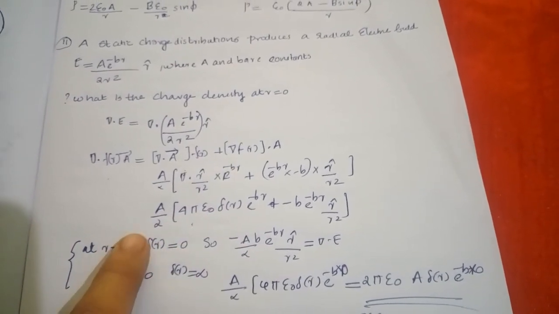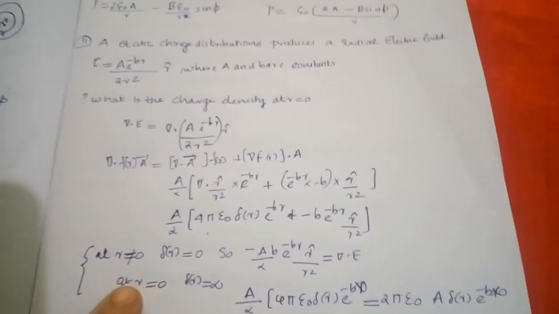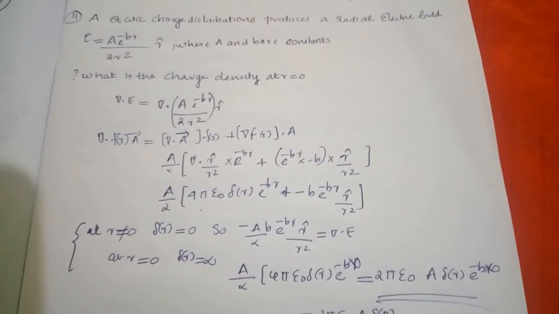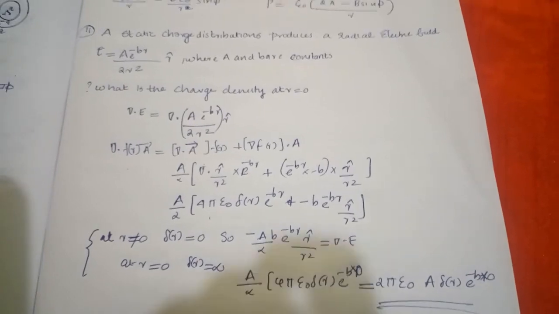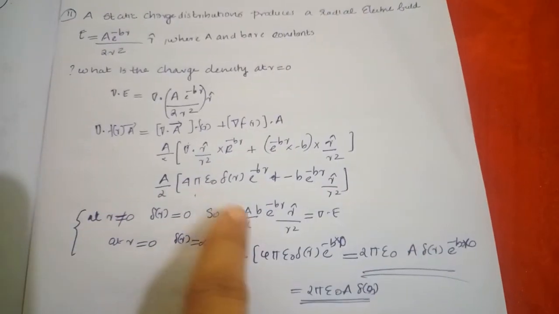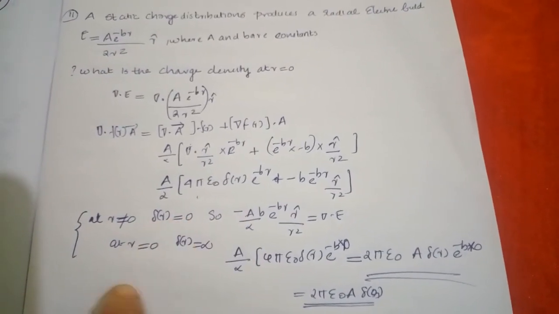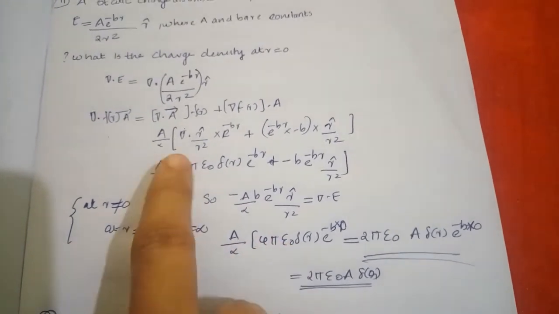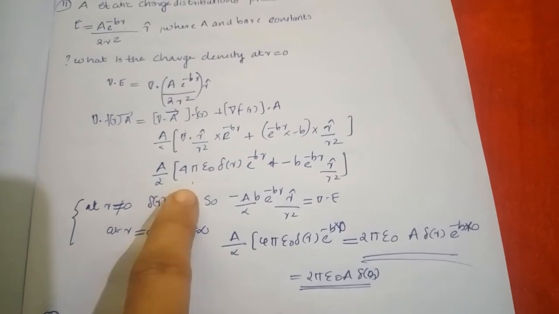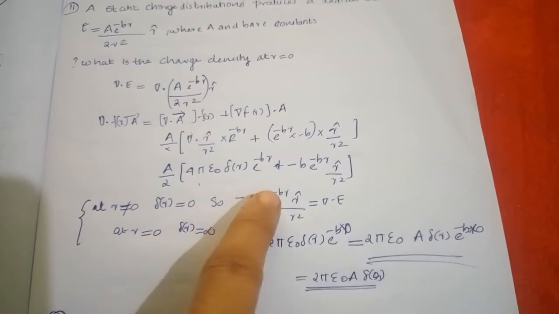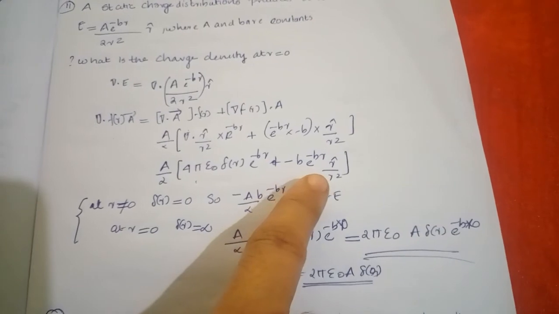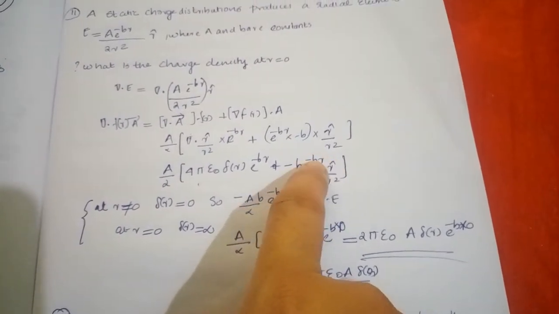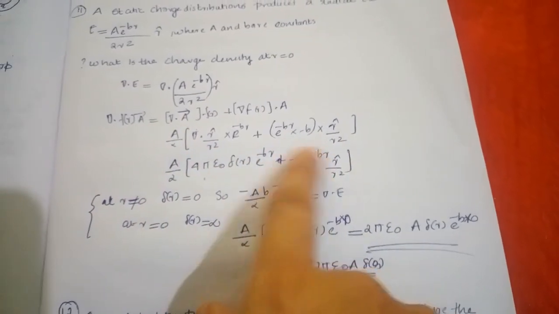You know that this is the Dirac delta function. At r not equal to 0, the Dirac delta is equal to 0. At r equal to 0, the Dirac delta is equal to infinity. In this question they want to find the charge density at r is equal to 0. So at r is equal to 0, delta of r is infinity, and the second term never exists there.